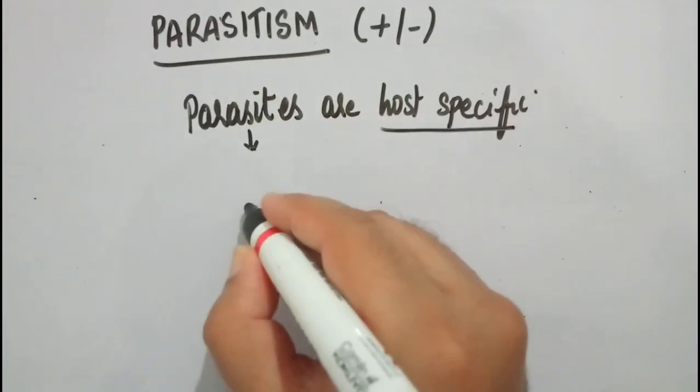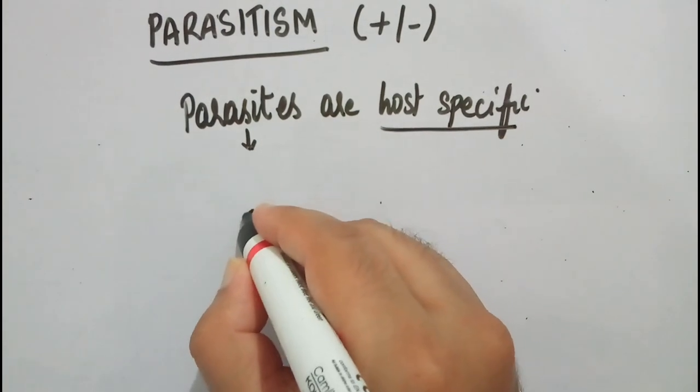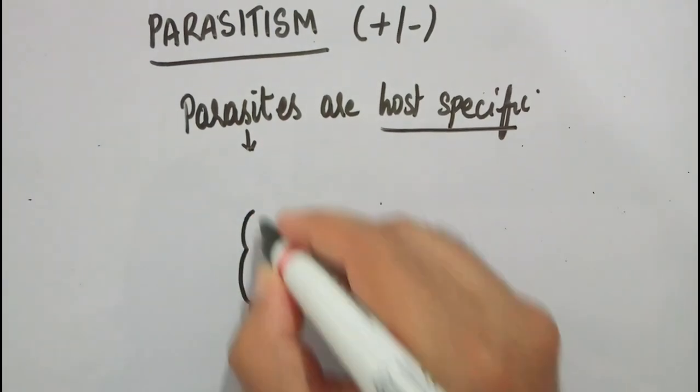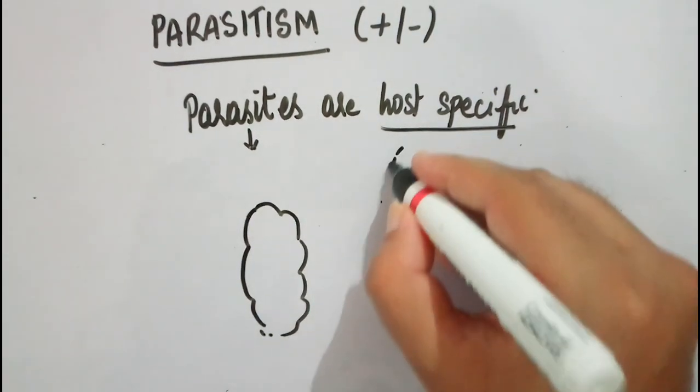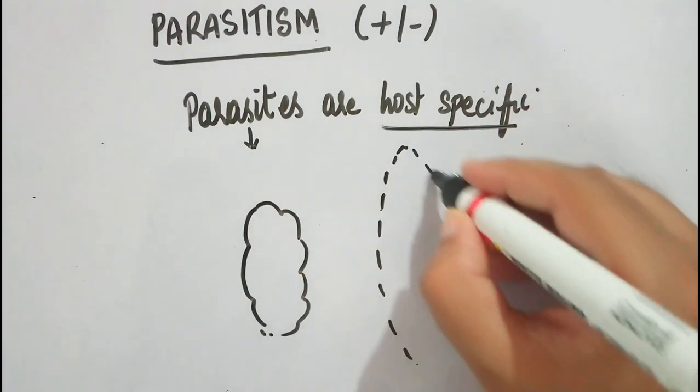Now if you see, parasites are usually small in size and the host is usually larger in size.